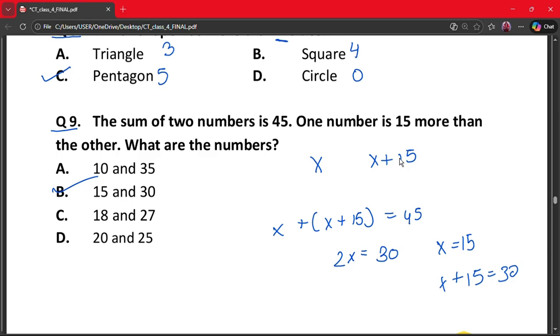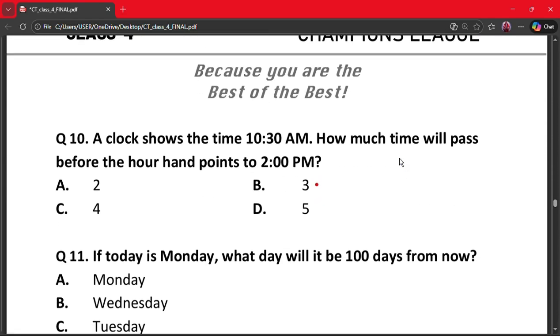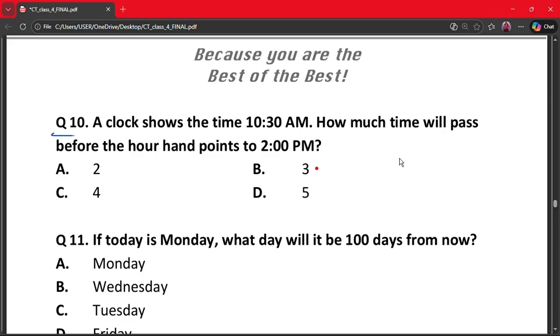Moving on to the next question, that is question number 10. A clock shows the time 10:30 a.m. How much time will pass before the hour hand points to 2 p.m.? So from 10:30 to 12:30 it is 2 hours, and from 12:30 to 2 it is 30 minutes. Hour hand reaches 2 after 3 hours total. So the correct answer is option B, that is 3.